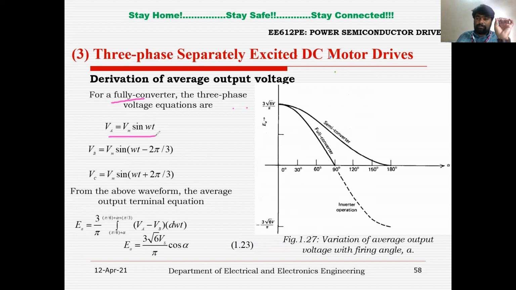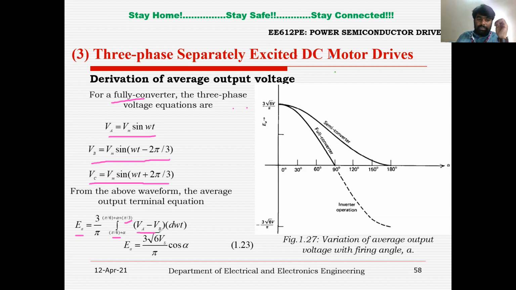So this is VA = Vm sin omega t, VB = Vm sin(omega t - 120), VC = Vm sin(omega t + 120 degrees) or minus 240 degrees. So EA equals 3 by pi, integrating from pi by 6 plus alpha to pi by 6 plus alpha plus 60 degrees, which is pi by 3. We are getting some voltage across the load.